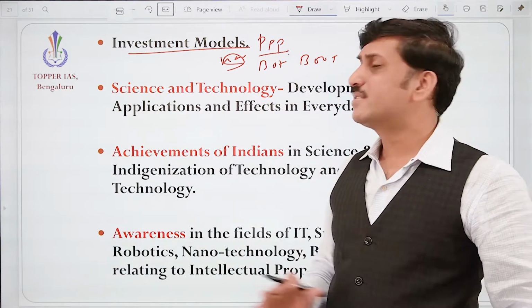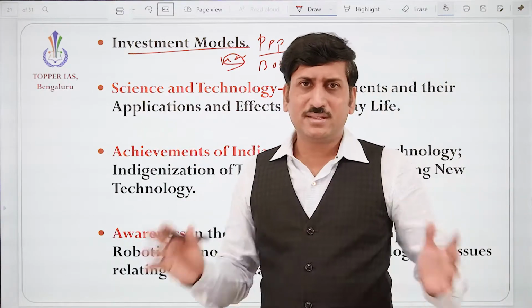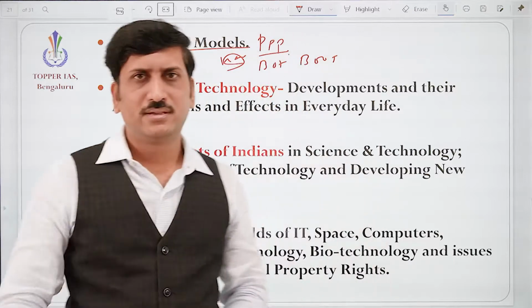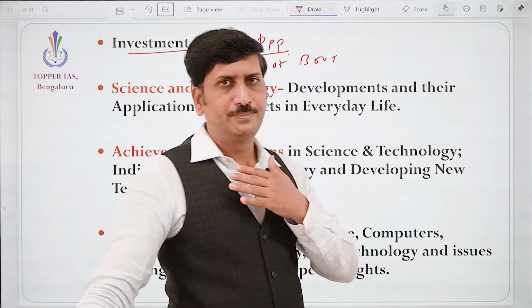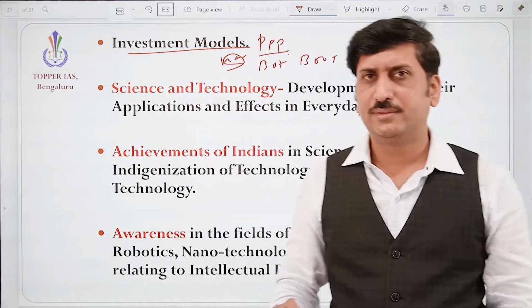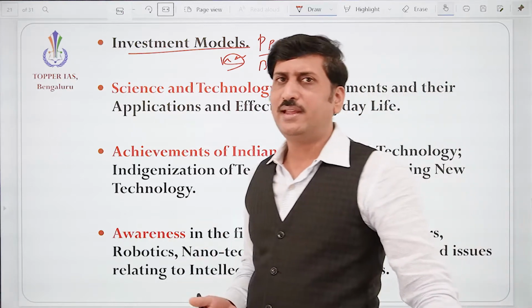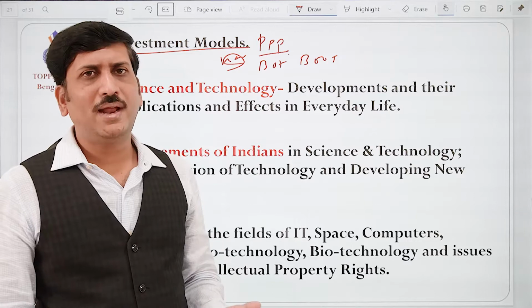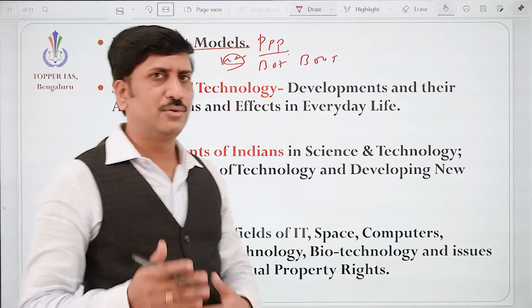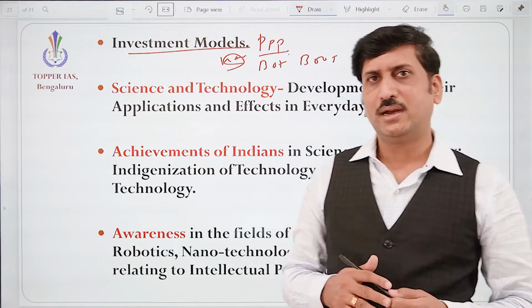What is the difference between science and technology? Science always teaches how it works, what is the principle behind it. Technology always talks about the application part of it, how it is applied. Correct? Einstein has given the theory of relativity, and presently we are using that in the GPS system. Application matters a lot. Correct?